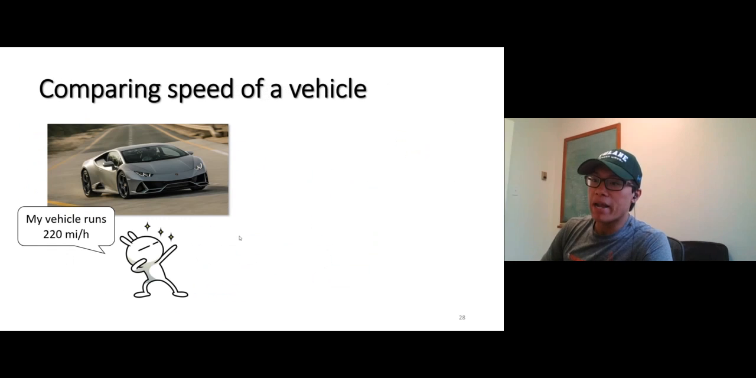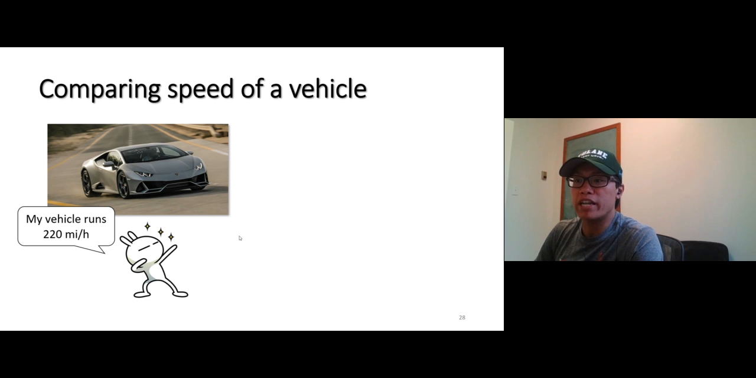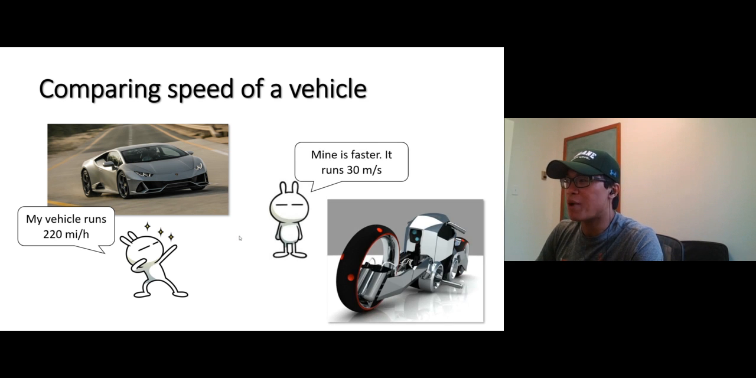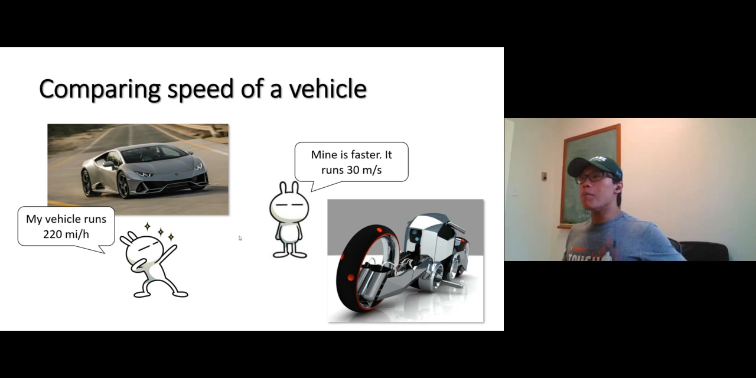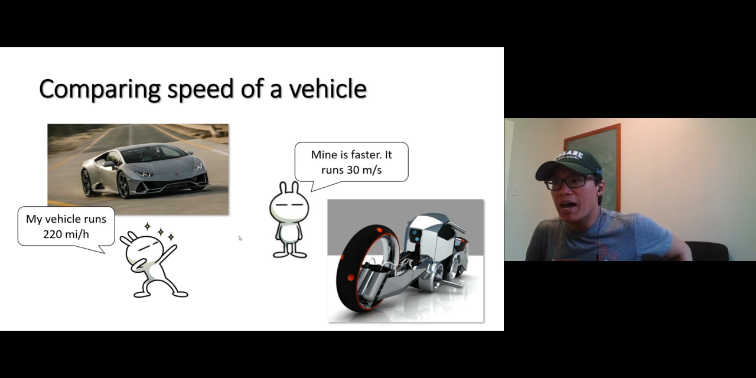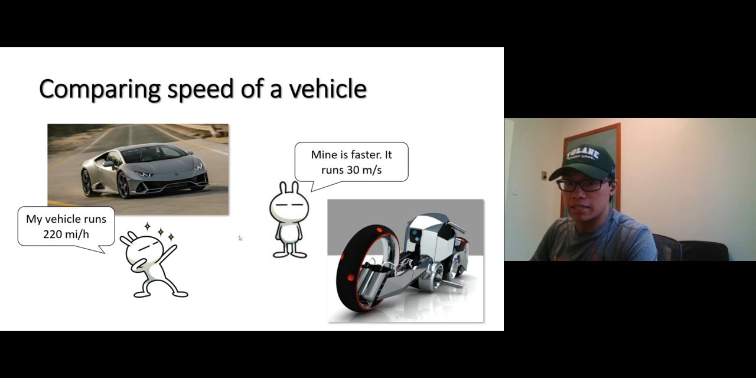One more time: my car can run 220 miles per hour. The other guy says, "Nah, mine's faster. It runs 30 meters per second." Are you guys talking about the same thing here? So when you compare measurements, you need to have the same unit, right? You want to compare apple to apple. You can't compare apple and orange. It doesn't make any sense.